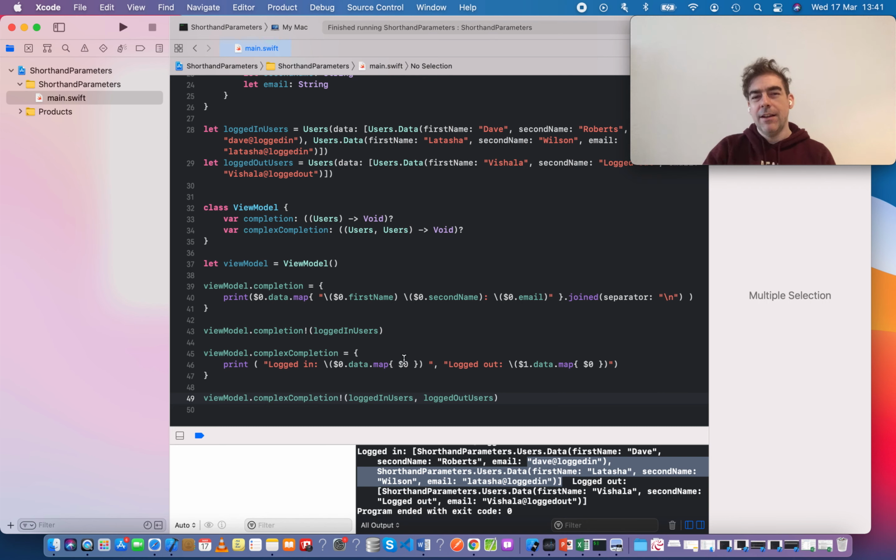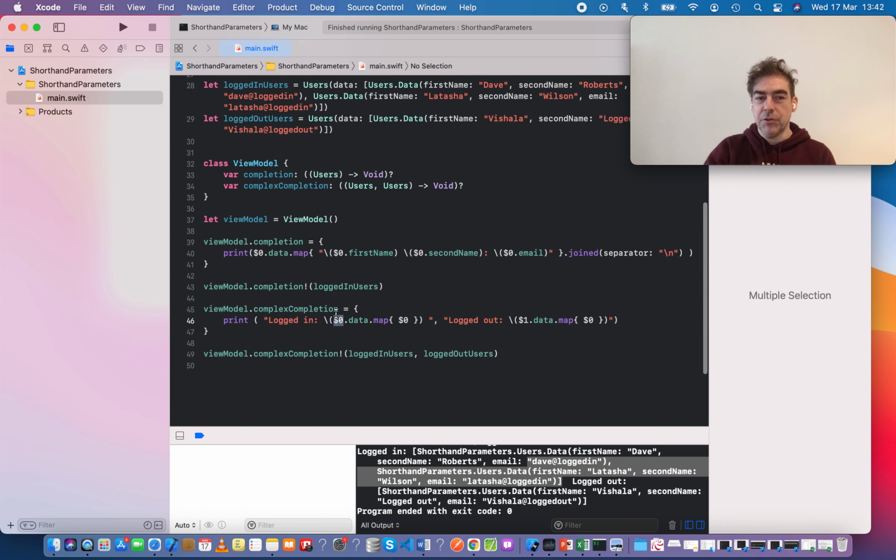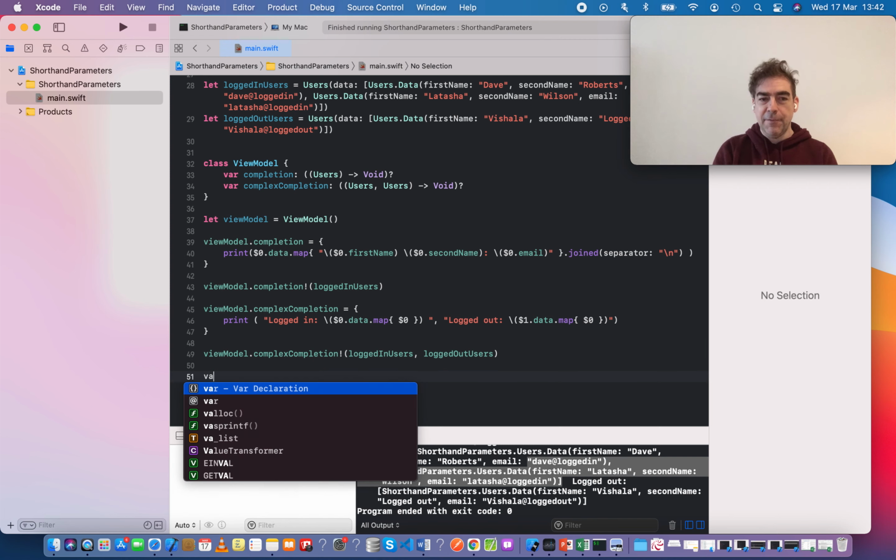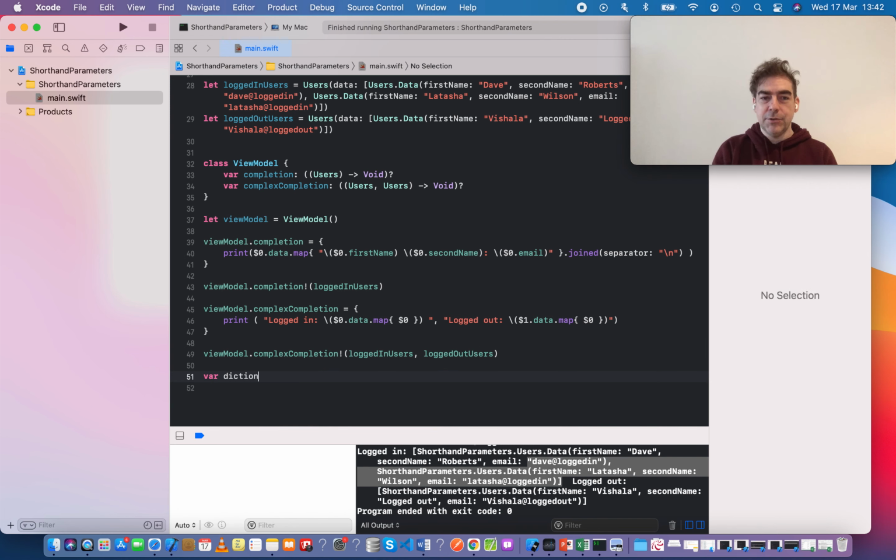And again, we've got $0 as part of the map and $0 as our user object. And here $1, it's the second user object. I'm not sure it's clear what's going on here. So this might be a case of not using shorthand arguments, because what does $0 mean? What does $1 mean? You'd have to go back and look at the view model to really understand what's going on. And in fact, this is a sort of question you need to always ask yourself. Is it making it easier or more difficult to read?